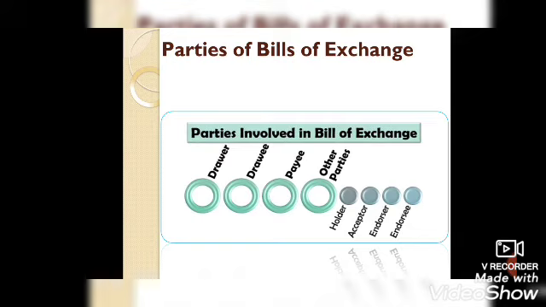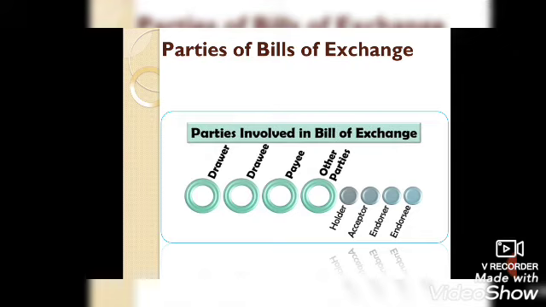The one who transfers the title of the bill is called the endorser. Then next is the endorsee, the person in whose favor the bill is transferred. The holder or drawer transfers the bill to the endorsee.